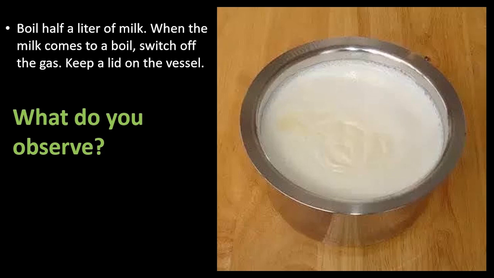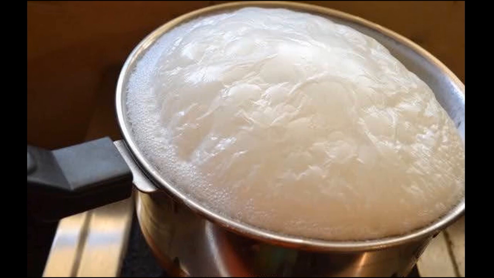to the boiling point, just switch off the gas. Then after that, keep a lid on the vessel. Now we have to say what we observed over here. So before boiling, the milk was in liquid state. After it came to a boil, steam started coming out from it. Even you have noticed this when you boil milk.